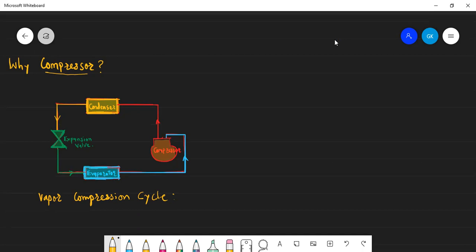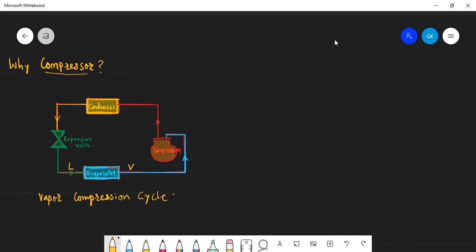Let us see. Before going to the question, we will see the boiling and condensation process. Now what is boiling? Boiling is the process where a liquid becomes vapor. In the evaporator, liquid becomes vapor. Correct.